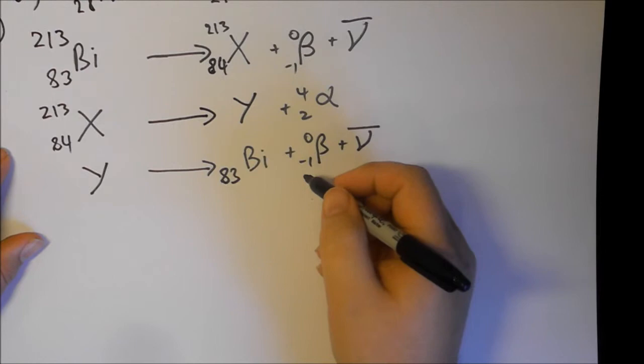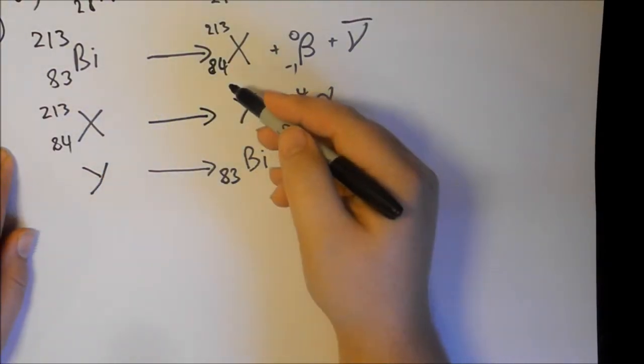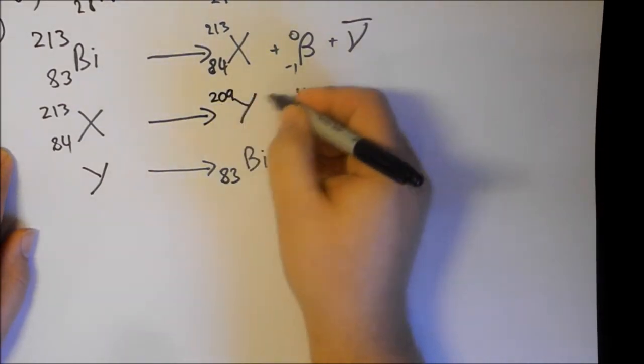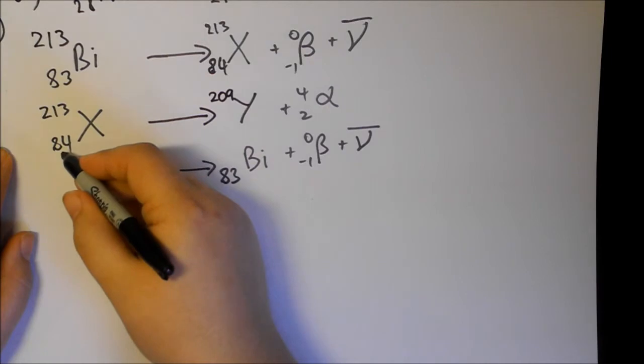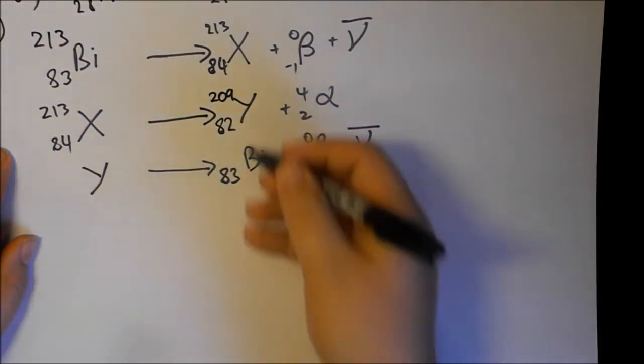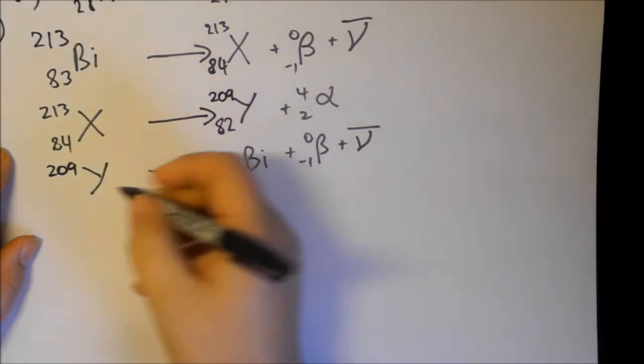We get an alpha decay, so we're going to lose 4 from this number, which is going to give us 209. So the total here is that. And we're going to lose 2 from this number, 82, so the total here is there. Now we have the values for our Y mystery particle, or element.